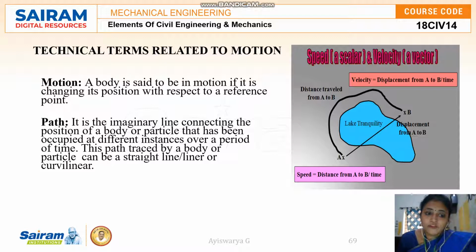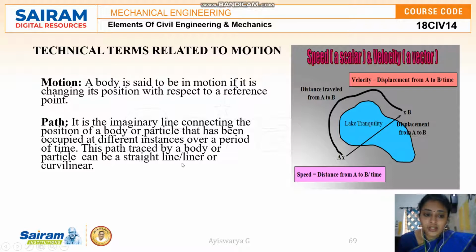The very first thing is motion. What is meant by motion? A body is said to be in motion if it is changing its position with respect to a reference point. Then there is the path.